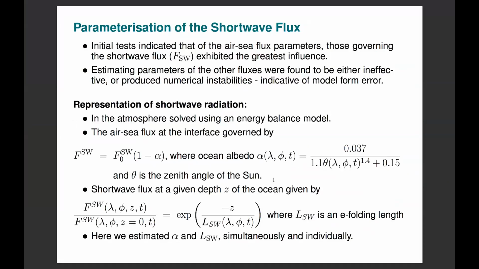Of the radiation that is not reflected and enters into the ocean volume, the depth at which that shortwave radiation can penetrate is controlled by this shortwave length scale, L_SW, again a function of longitude, latitude, and time. So the larger L_SW is, the deeper the shortwave radiation can penetrate; the smaller it is, the shallower it can penetrate. In that way, it's inversely proportional to ocean opacity. These are the two parameters that we're going to be estimating using the ensemble transform Kalman filter, the ocean albedo and the shortwave length scale. And we're going to be estimating these both simultaneously and individually.